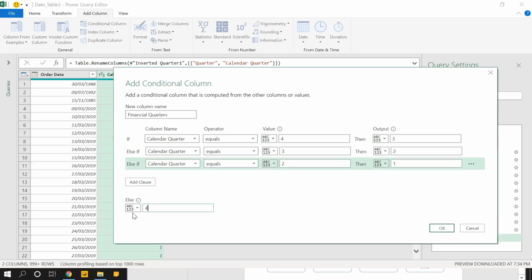Otherwise, give me 4. Actually, the last one will be 4. So I have written the else condition here, else 4, at the bottom. And I'll click on OK.